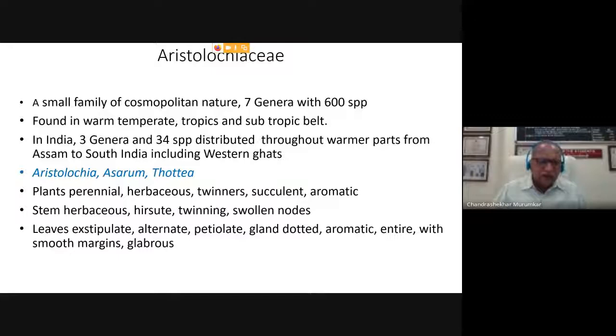So from the perianth shape itself, the family has been classified into 2 subfamilies. Today we will be studying this whole group under a single family,